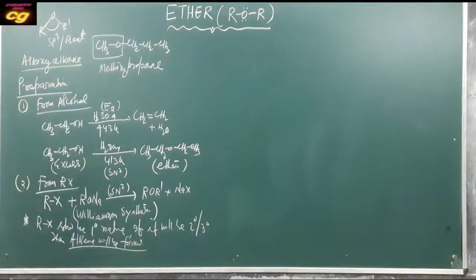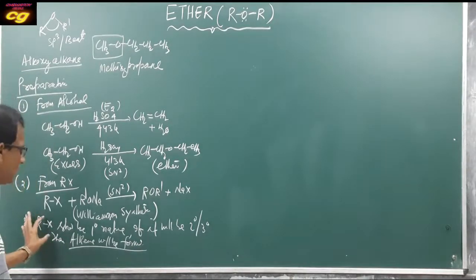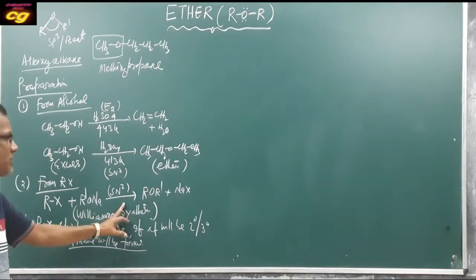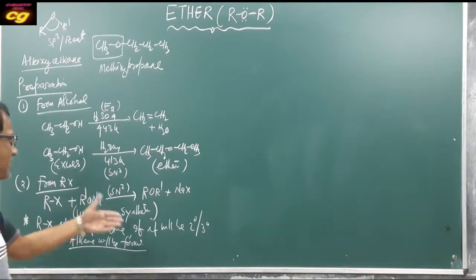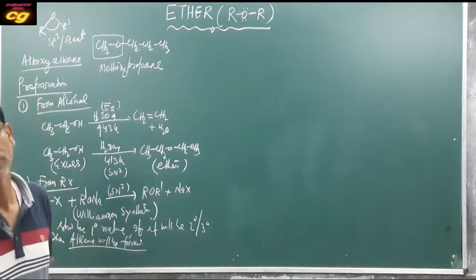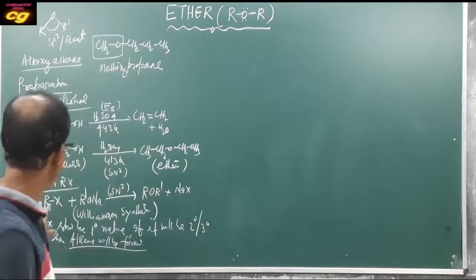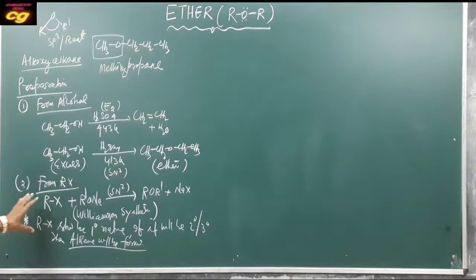Very important, so you have to take care of this. The haloalkane taken in Williamson synthesis for the preparation of ether should be primary. If you take secondary or tertiary, then elimination takes place. So this is a very important concept.